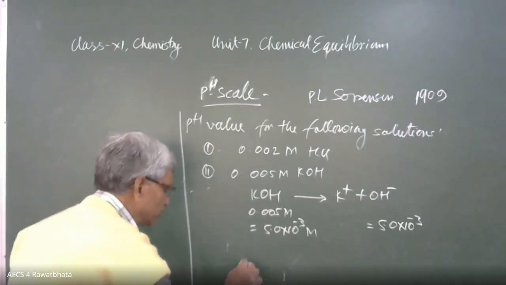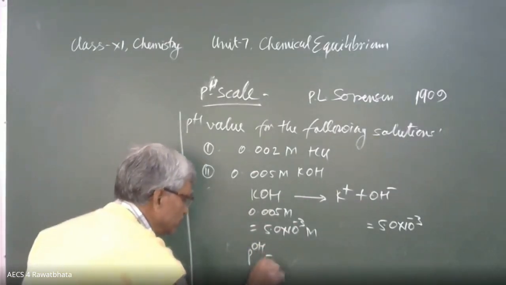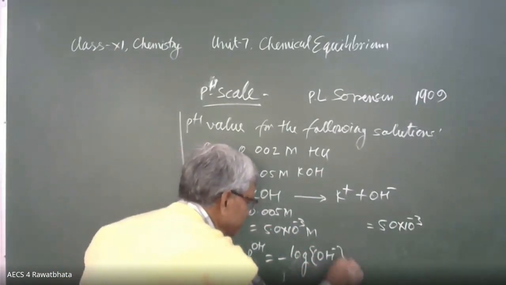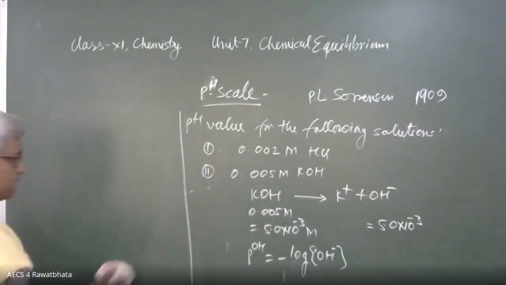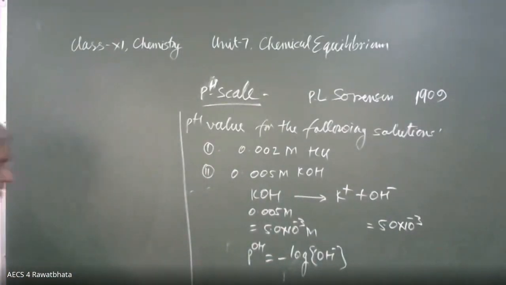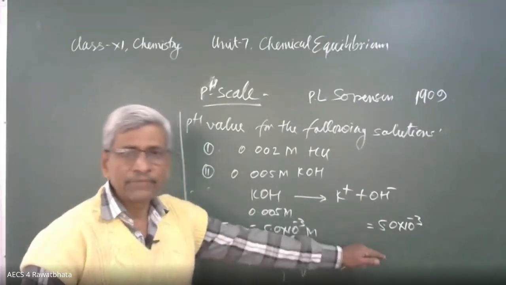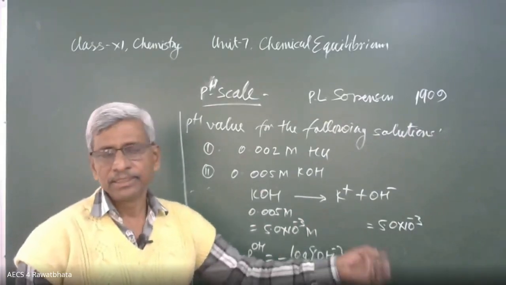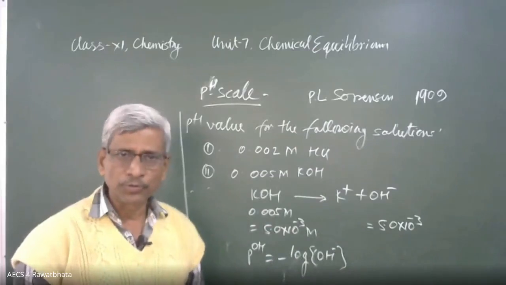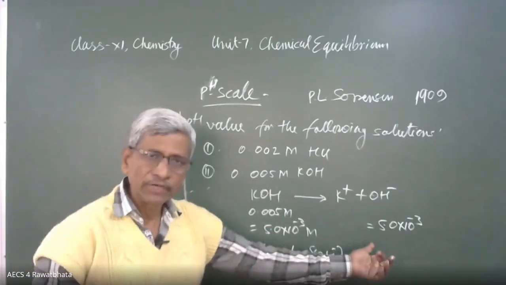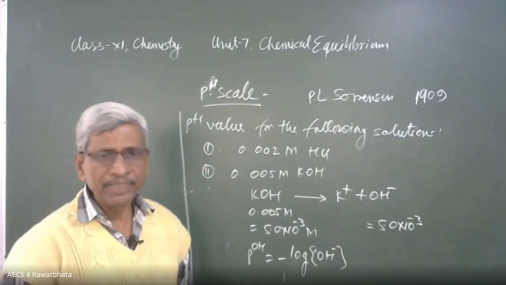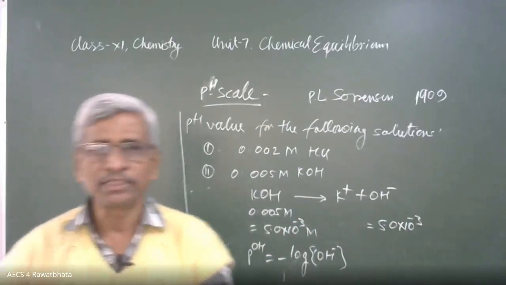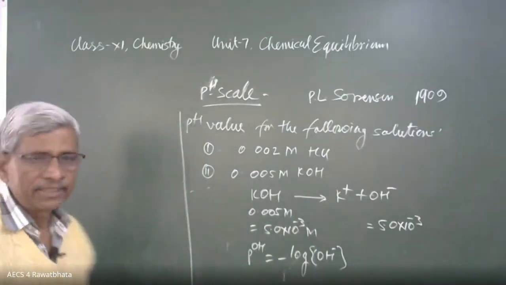Then pOH is equal to minus log OH ion concentration. Solve in whichever way is easy for you. If the OH ion concentration is known, we can calculate the H positive ion concentration, because H positive into OH minus is equal to 1.0 into 10 raised to power minus 14. OH is known, so we can find H positive and calculate pH directly. Or we can go for pOH, and pH plus pOH is equal to 14. By taking that idea, we can calculate.